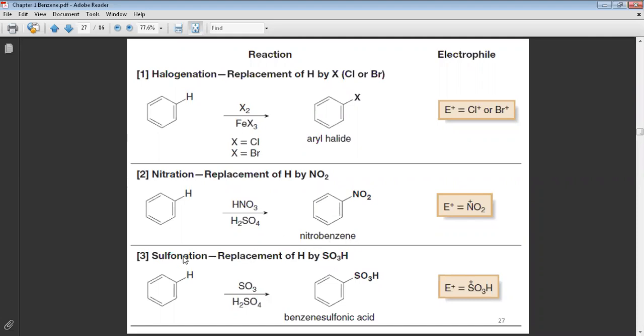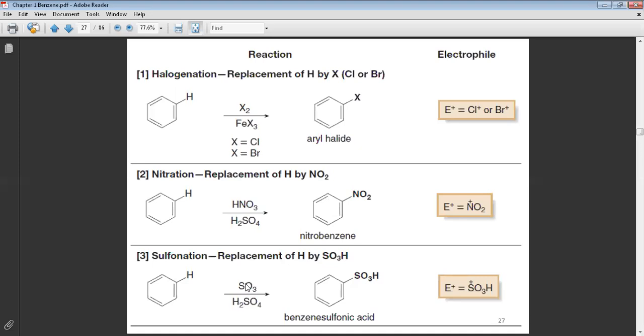Now the third type of the reaction is the sulfonation. Sulfonation is replacement of the hydrogen by what? By sulfonyl group, SO3H. We used SO3 and strong acid. Also we have a reaction between nitric acid and sulfuric acid to give you the nitronium ion.